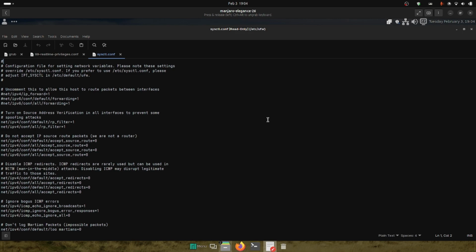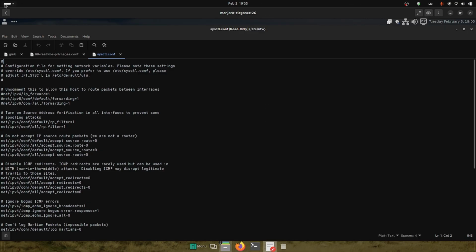For casual or amateur recordists, those who want to do some recording at home or at some school or college, for single track recordings it is okay with the settings that we see here. Otherwise you will have to do the real-time or low latency configuration as per the Linux Audio or the Tux Audio configuration. I will also share the link to the GitHub page where the Tux Audio scripts are available. You can download it from there and do the configuration to the